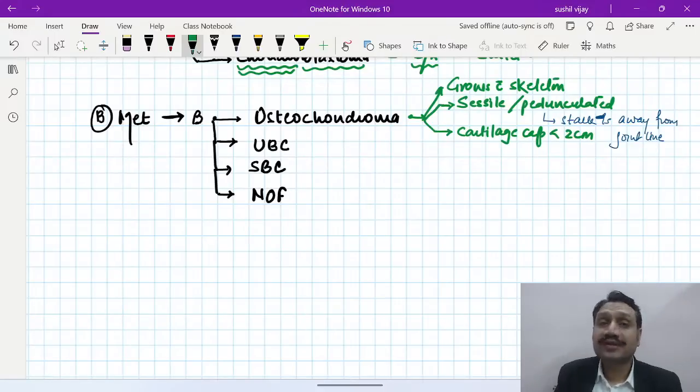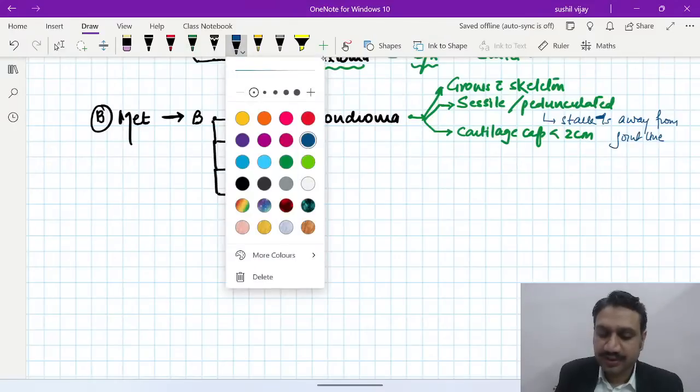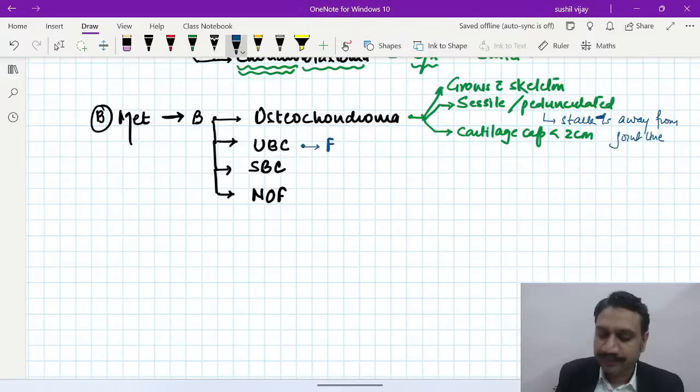It keeps on growing with the skeleton, and it is of two types, the sessile and the pedunculated variant, right? Now the cartilage cap is always less than 2 centimeters. So not a real tumor. Okay. UBC, what is a classical point we know about UBC? The fallen fragment sign. Remember, the piece of bone falling into the cavity.